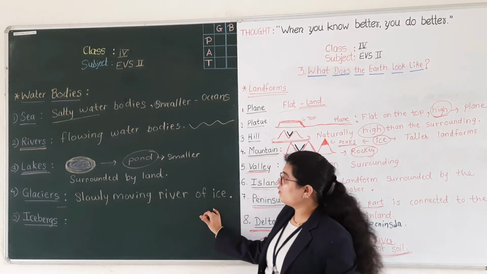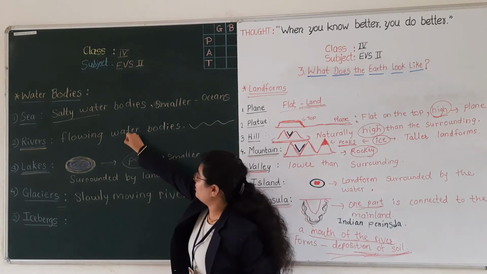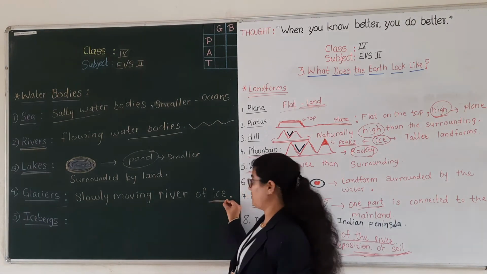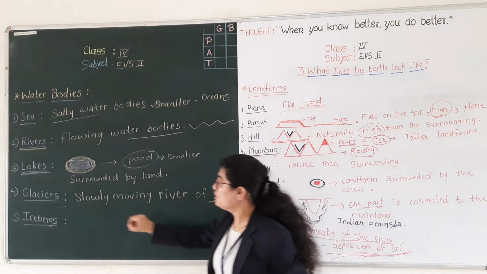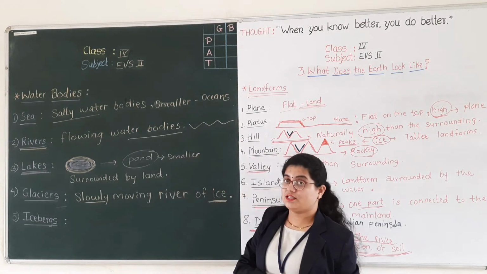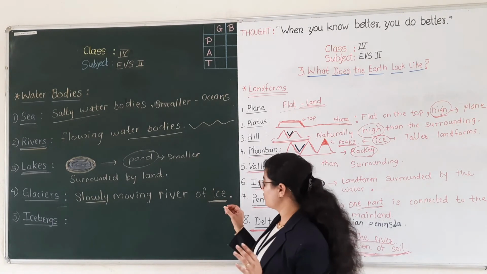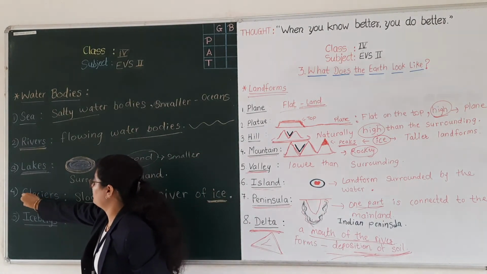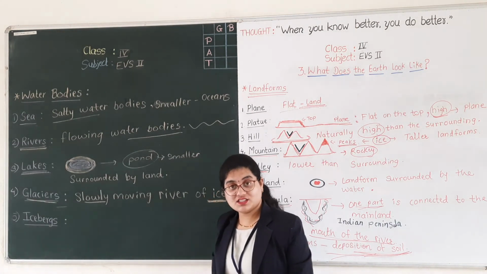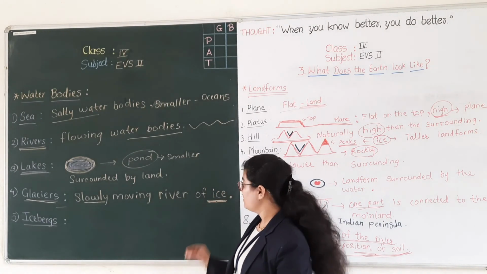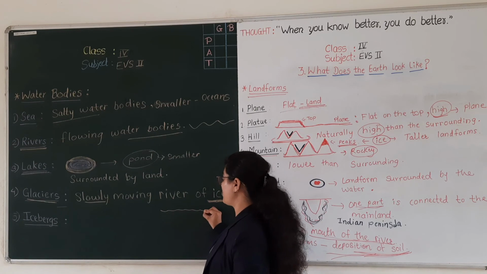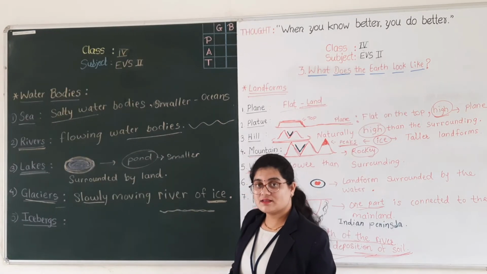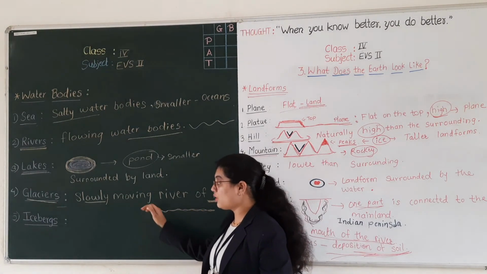Okay, as you know that we have seen a water river, in the same way we also have an ice river. They move slowly from one place to another, and this ice river is known as a glacier. Okay, what is meant by glaciers? Glaciers means the flowing river of ice. This is ice, and it moves slowly.